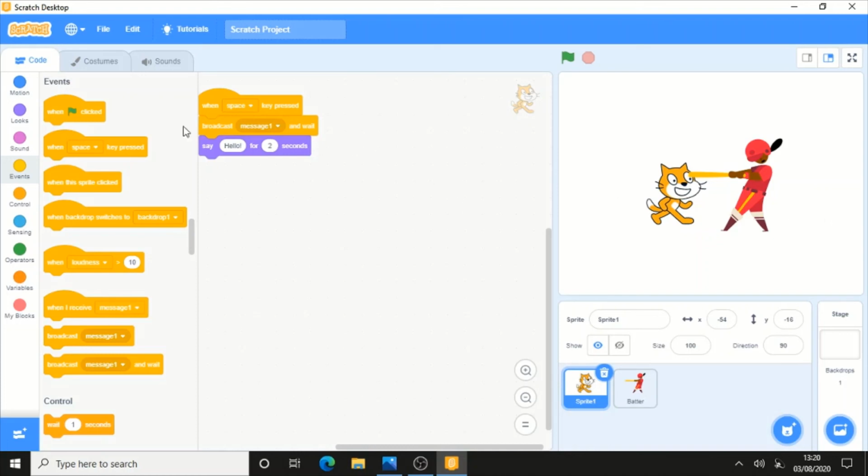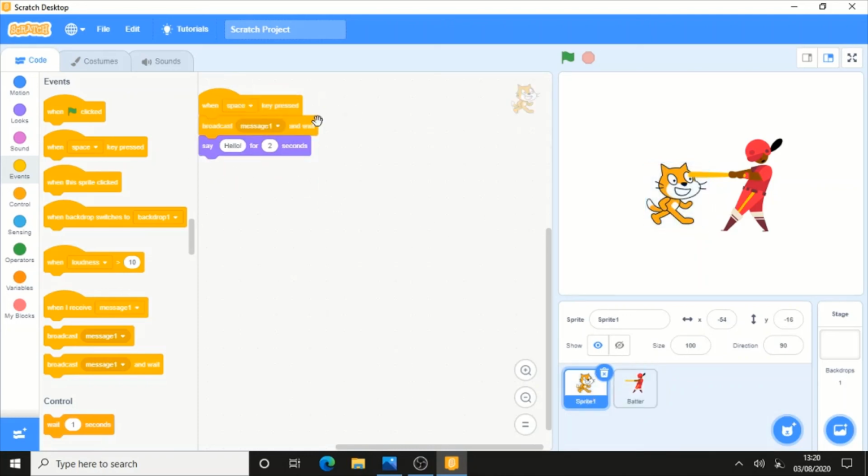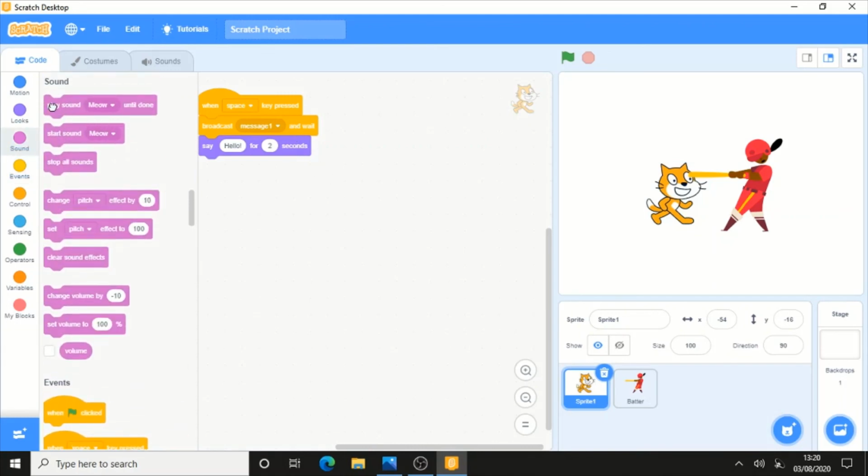Why is it like that? The broadcast message and wait goes wherever the messages are broadcasting, completes that script, and then goes back to the next code. It is similar to play sound until done in the sound block.